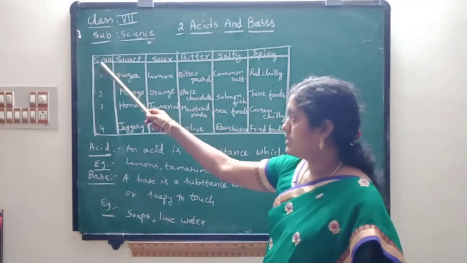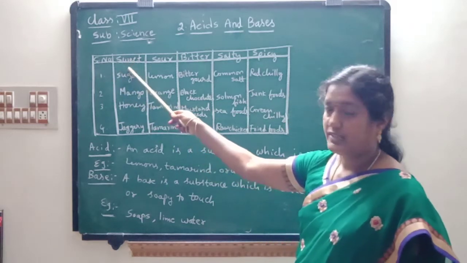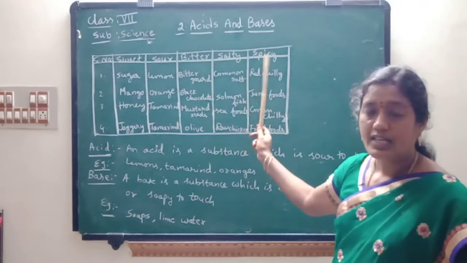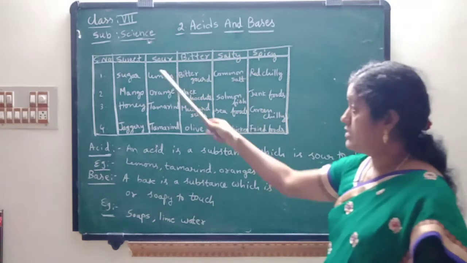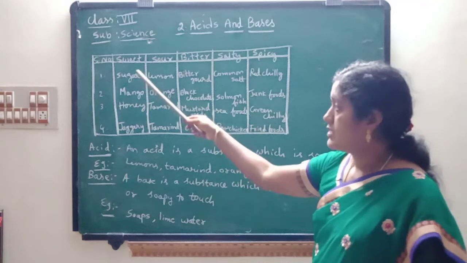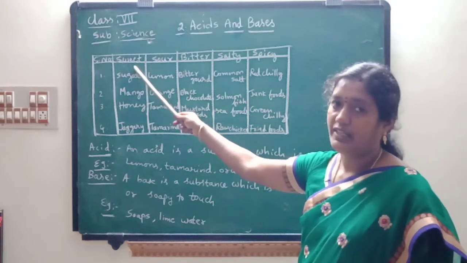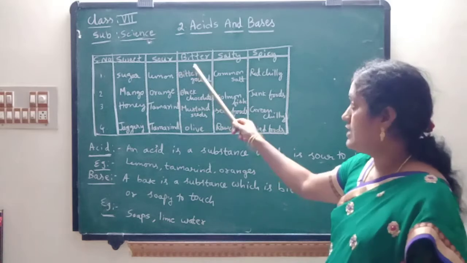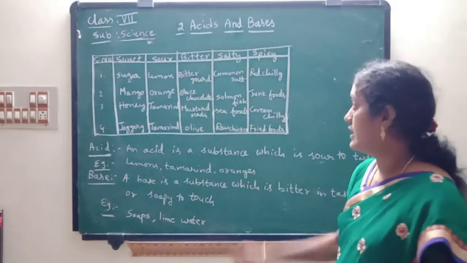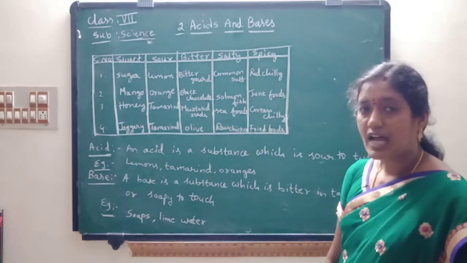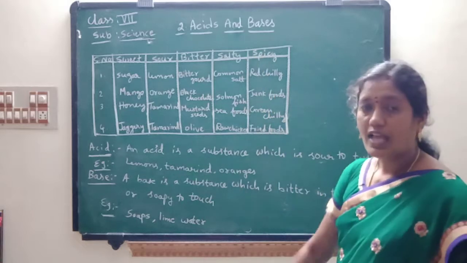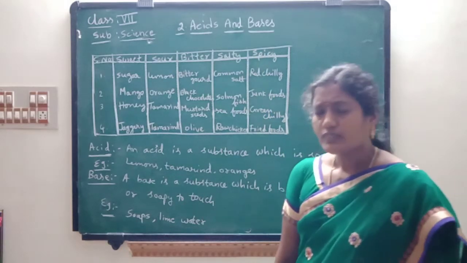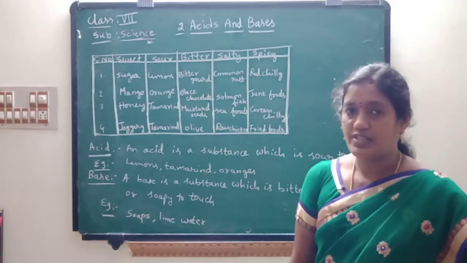Here you see serial number, sweet, sour, bitter, salty, spicy. Children, these are the tastes. Some food items are sweet in nature, some food items are sour, and some food items are bitter. Some food items are salty. Some food items are spicy. Okay.